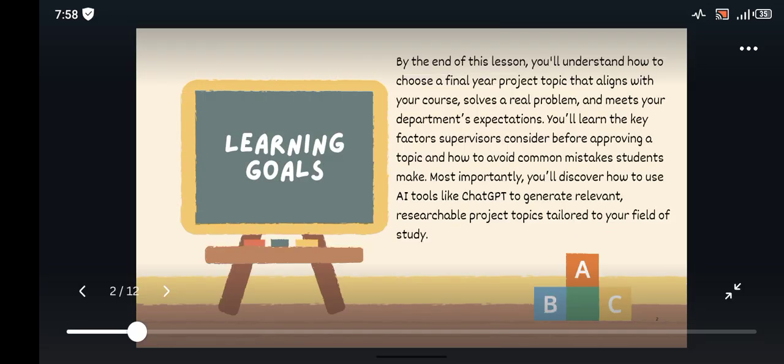So the learning goals for this: by the end of this lesson, you will understand how to choose a final year project topic that aligns with your course, solves a real-time problem, and meets your department's expectations. You will learn the key factors supervisors consider before approving a topic and how to avoid common mistakes students make. Most importantly, you will discover how to use AI tools like I've already said, ChatGPT and Genie AI. Without further ado, let's dive in, right?